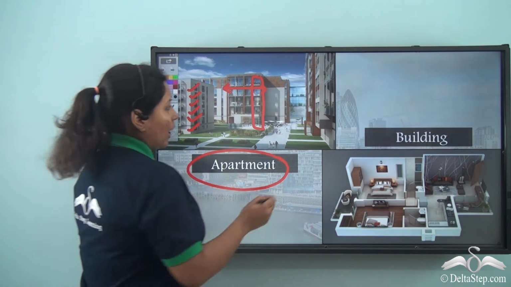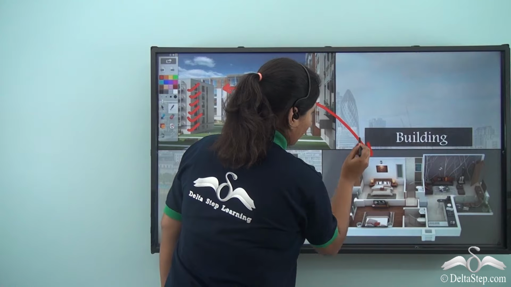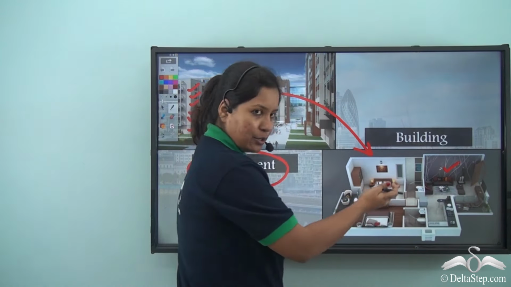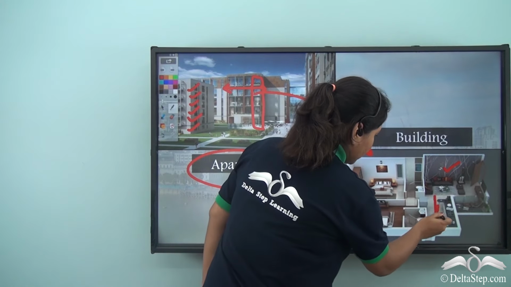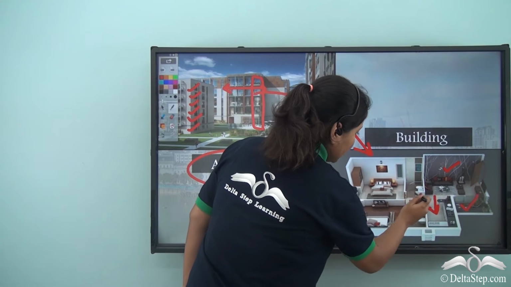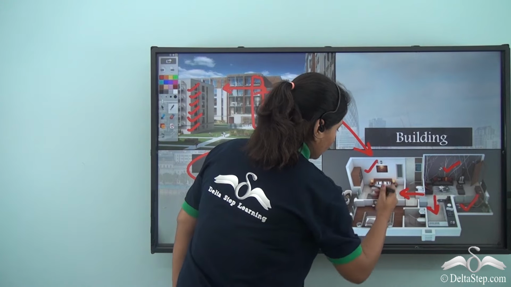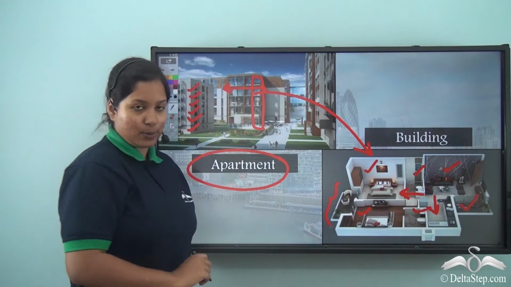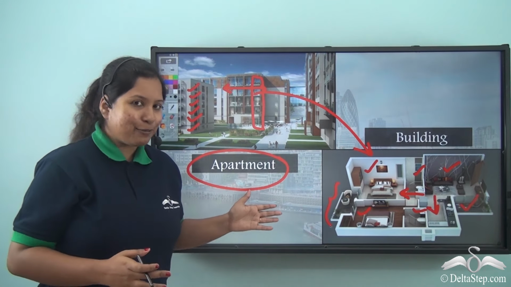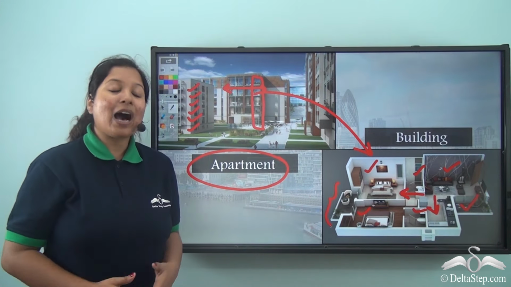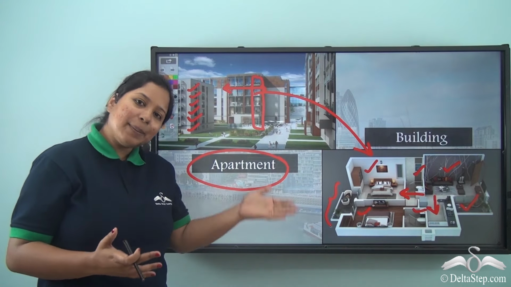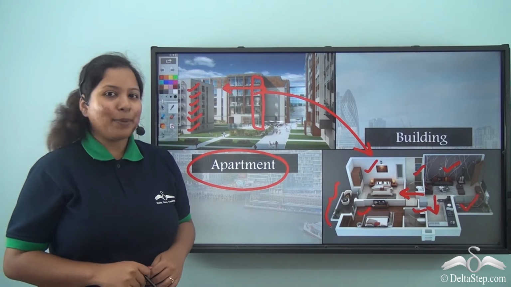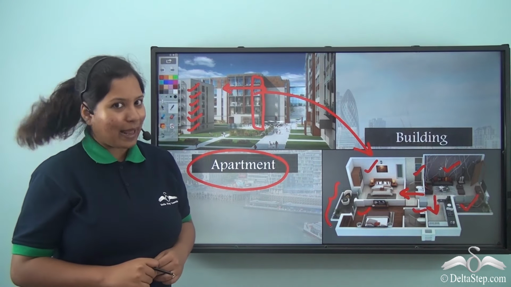Now let's see how a flat looks like. Well, a typical flat has a living room in the entrance. After that you have the kitchen, the balcony, and once you move inside you have got 2 bedrooms, 2 washrooms and another balcony over here as well. So this is a typical flat. So now you understand how you and your friend in the same complex have the same kind of home. It's because of the same apartment and the same design of the flats.